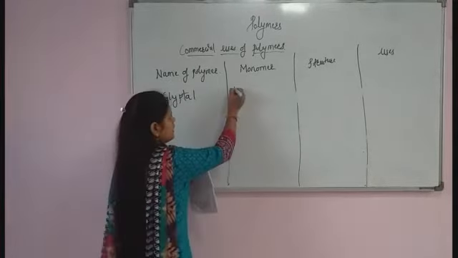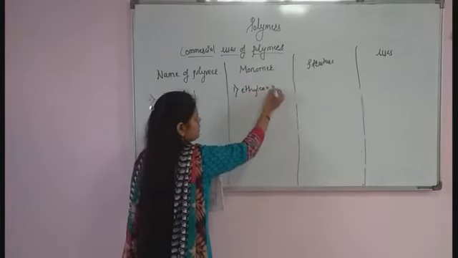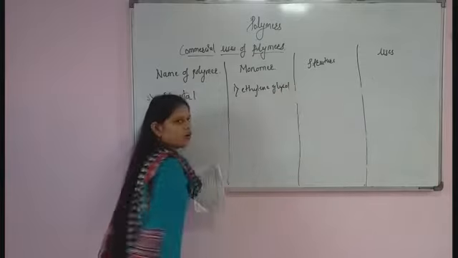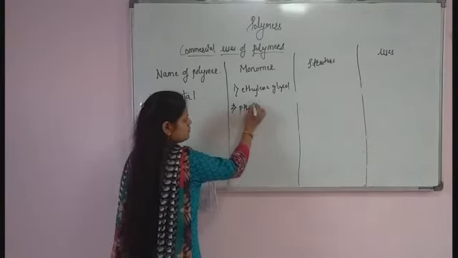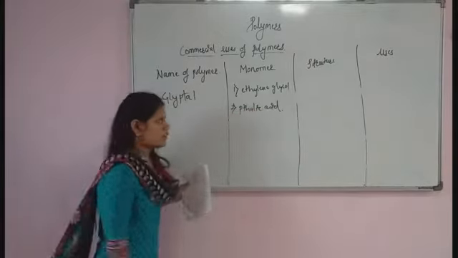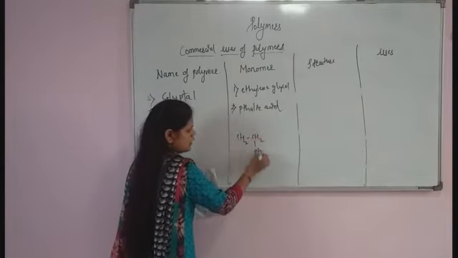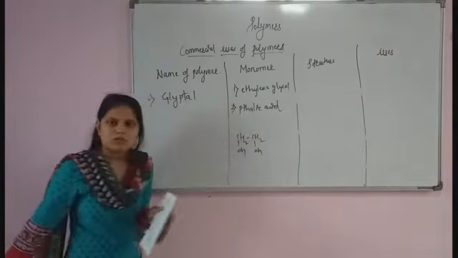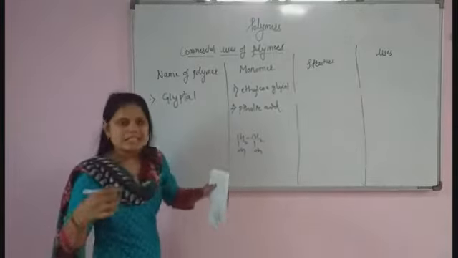First will be ethylene glycol, and the second will be phthalic acid. You already know the structure of ethylene glycol. This CH2 group which is attached to the OH is nothing but what? Ethylene glycol, and we also require another monomer, that is phthalic acid.